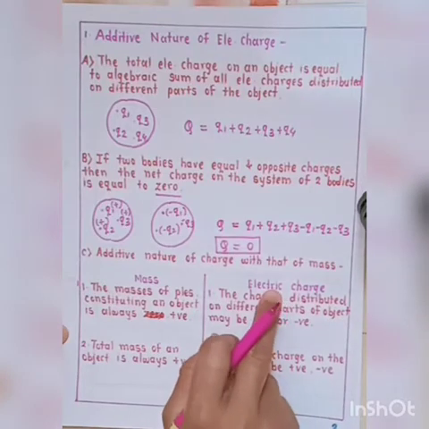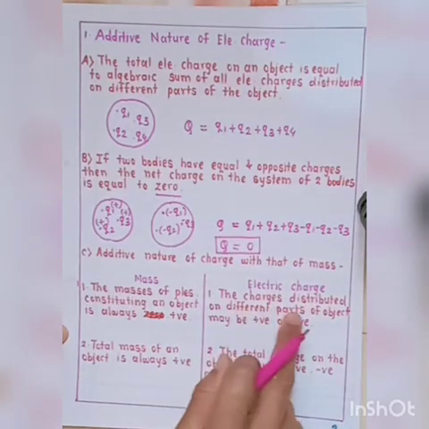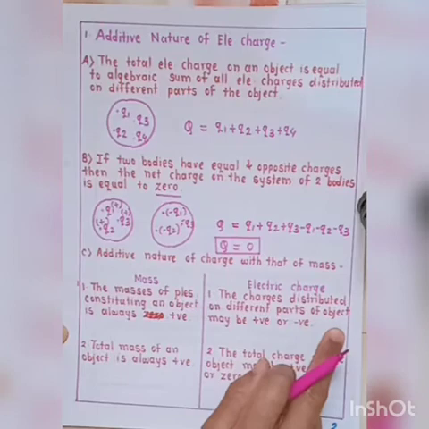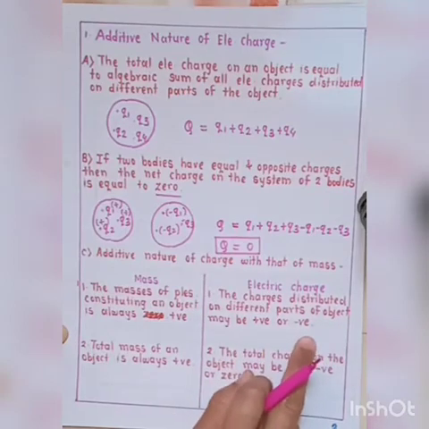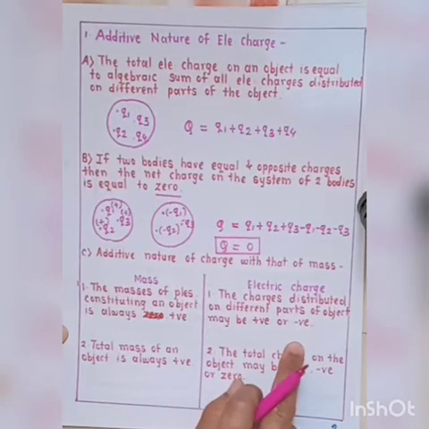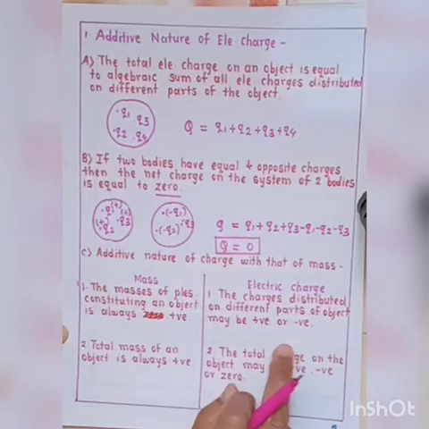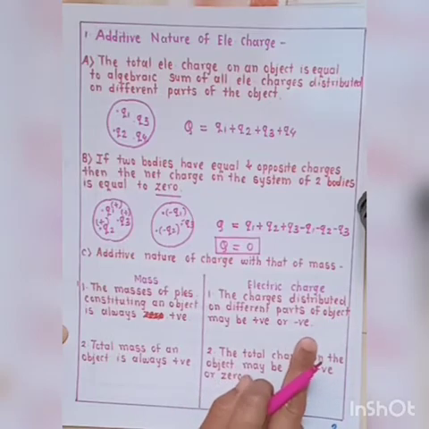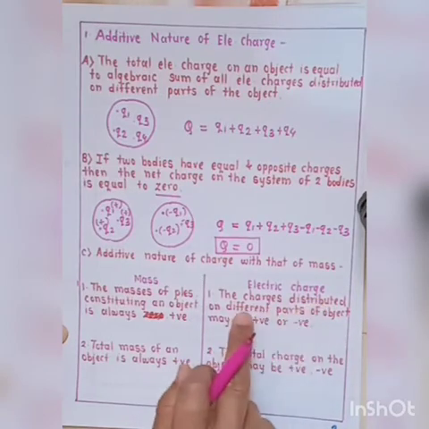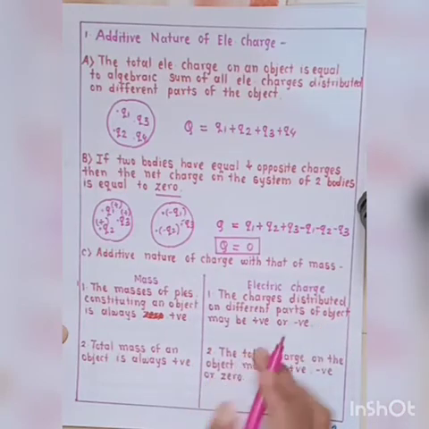But in electric charge, the charges distributed on different parts of an object may be positive or negative, because as we know there are two types of charges, positive charge and negative charge. So charges distributed on different parts of the object may be positive or negative.